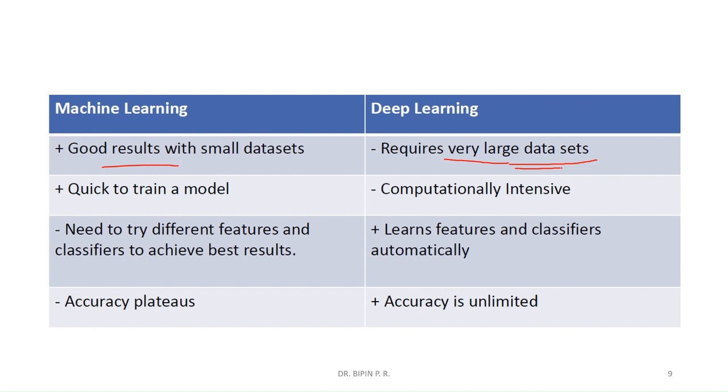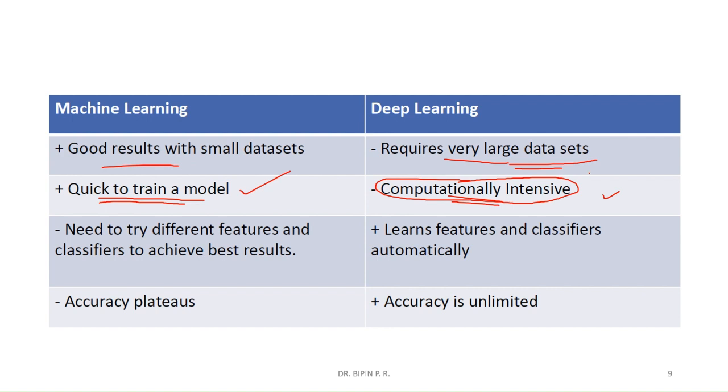Now, machine learning algorithms are quick to train. Machine learning algorithms can be easily trained, but training is computationally intensive in case of deep learning. The training phase, that is the first phase, is very much computationally intensive in deep learning. So we require sophisticated, high-end computers with very high processing speed.